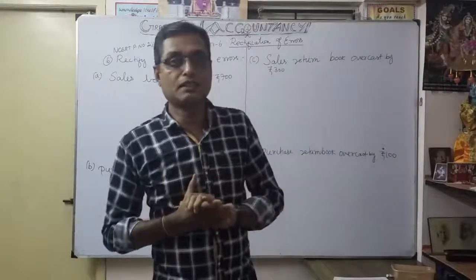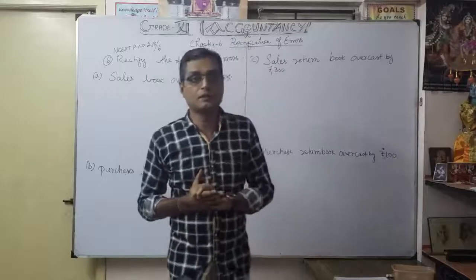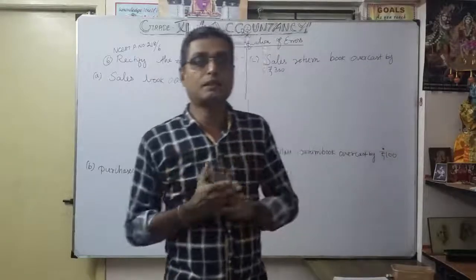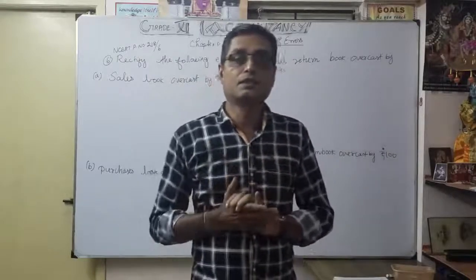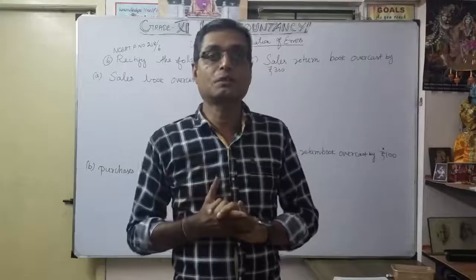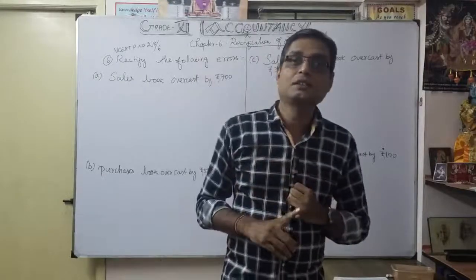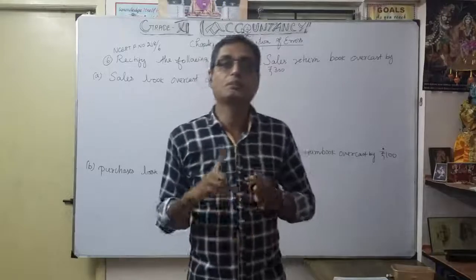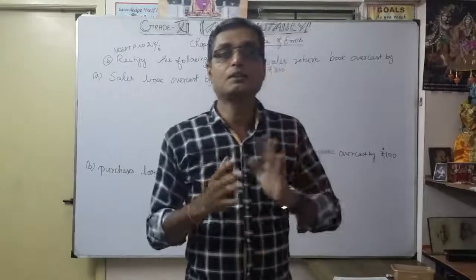We are discussing chapter 6, rectification of errors. We discussed different classifications of errors: error of commission, error of omission, error of principle, and finally compensating errors.